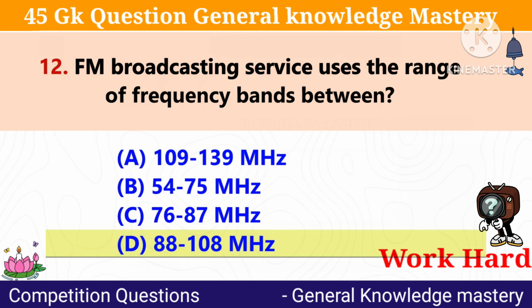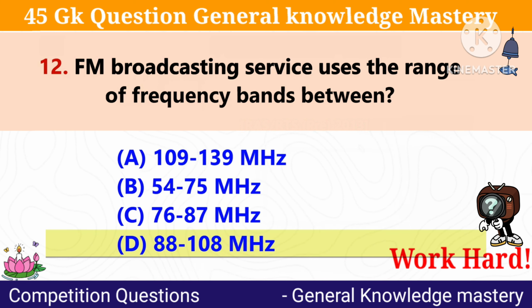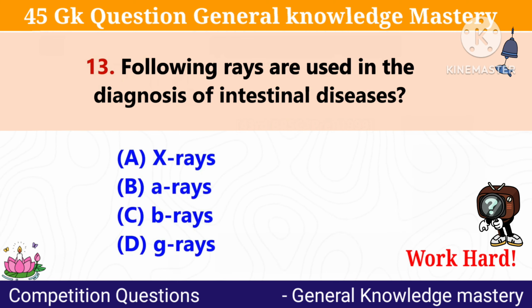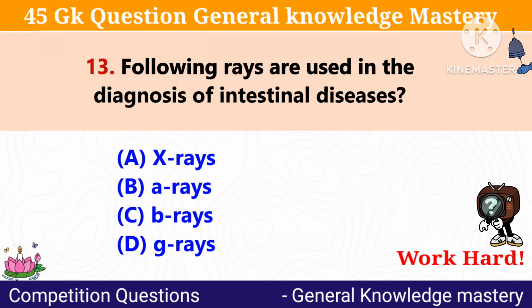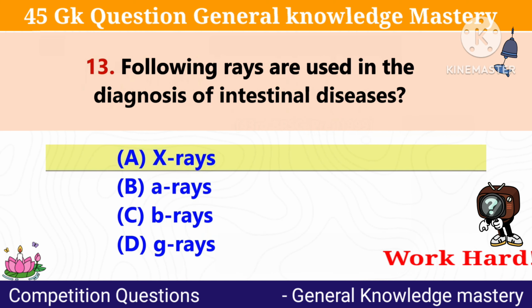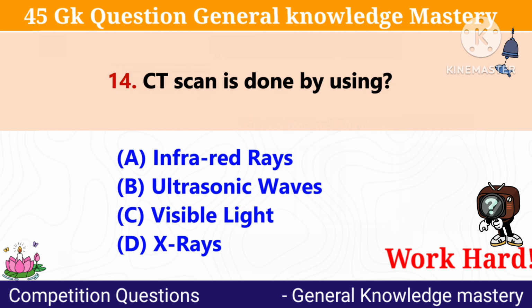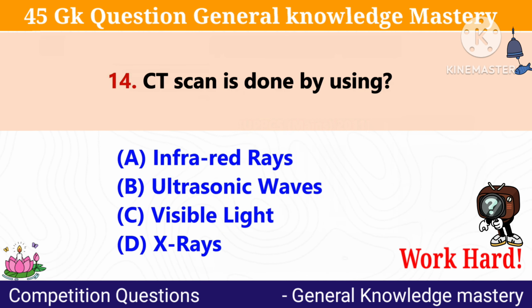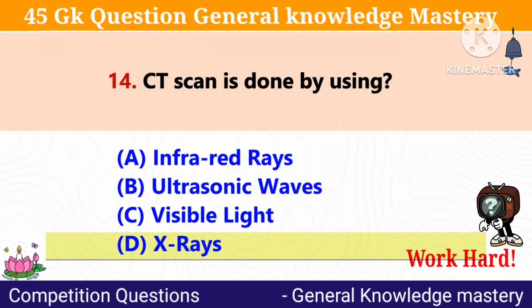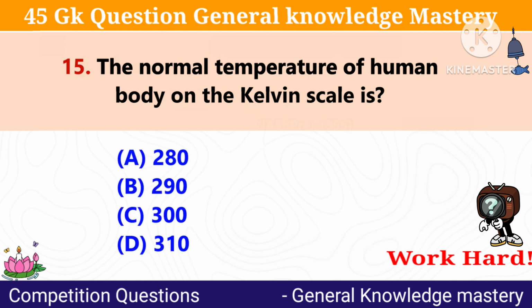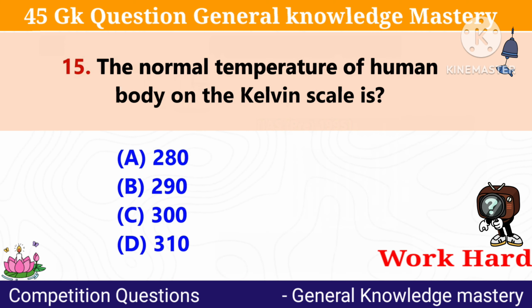Answer: 88 to 108 MHz. Which of the following rays are used in the diagnosis of intestinal diseases? Answer: X-rays. CT scan is done by using? Answer: X-rays. The normal temperature of the human body on the Kelvin scale is?